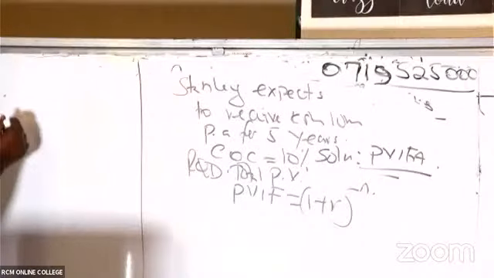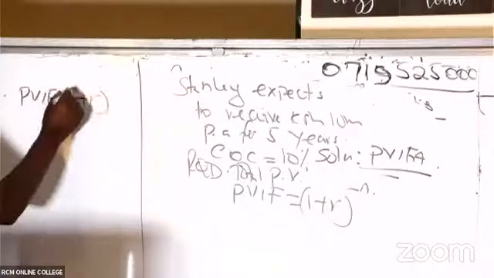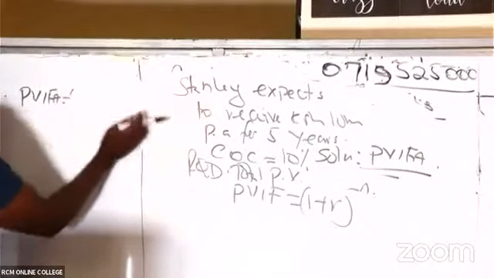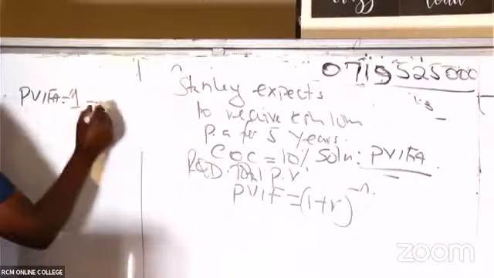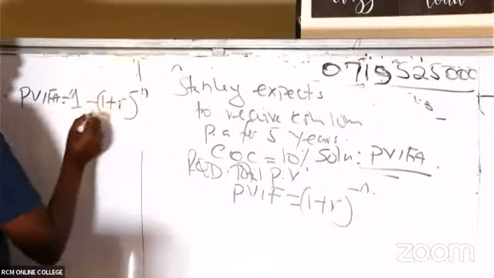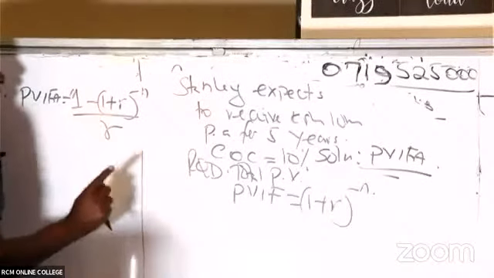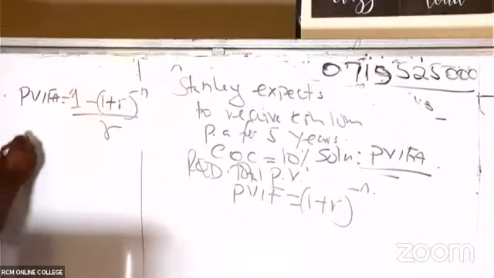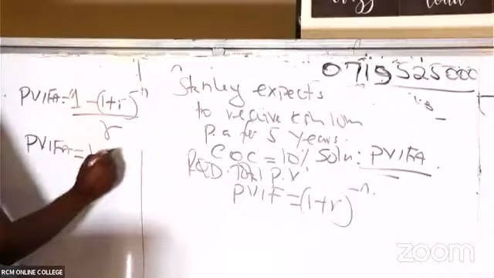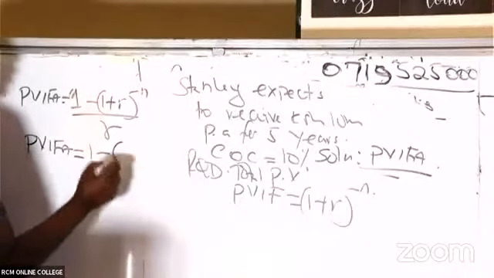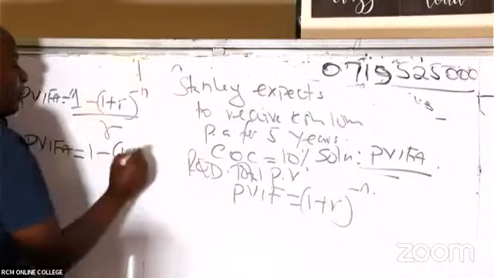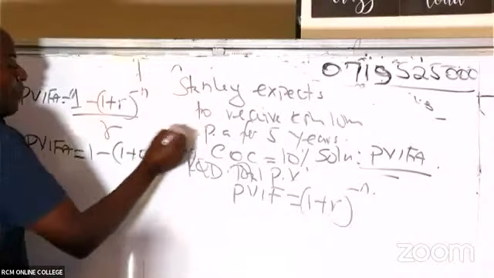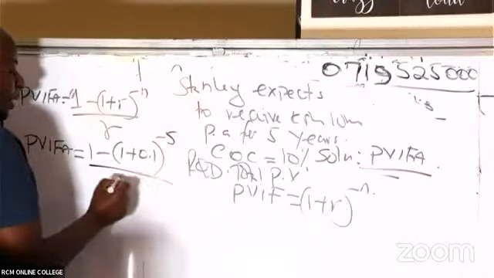So PVFA will be 1 minus this simple formula, which is 1 plus R raised to negative n, and then everything divided by R. So my PVFA here will be 1 minus 1 plus R, where our R is 10%, raised to negative n, where n is the number of years, 5, and then everything to be divided by R.